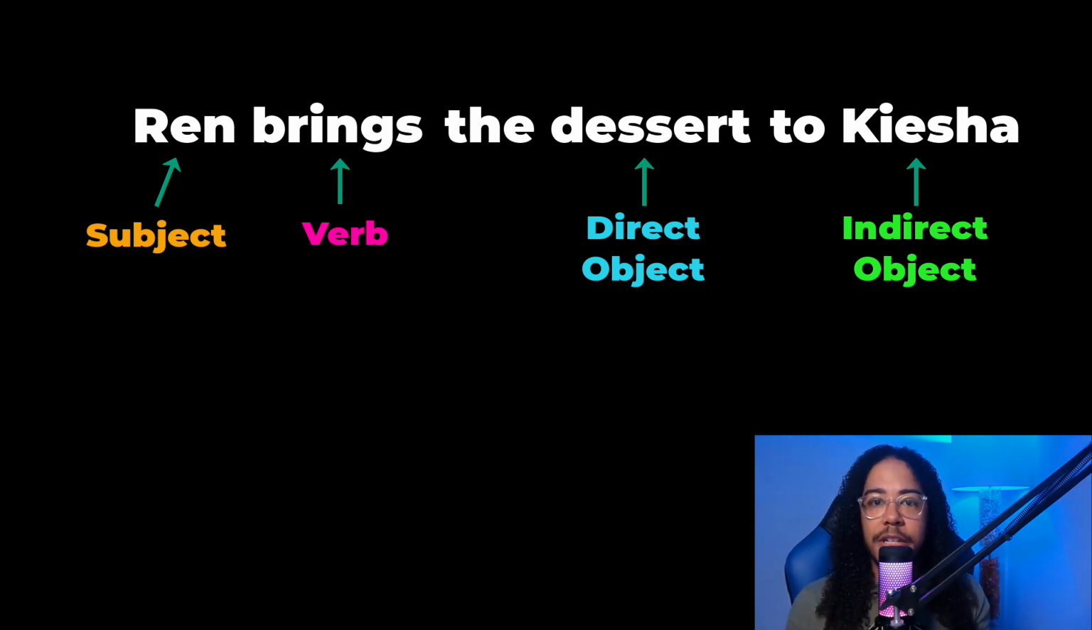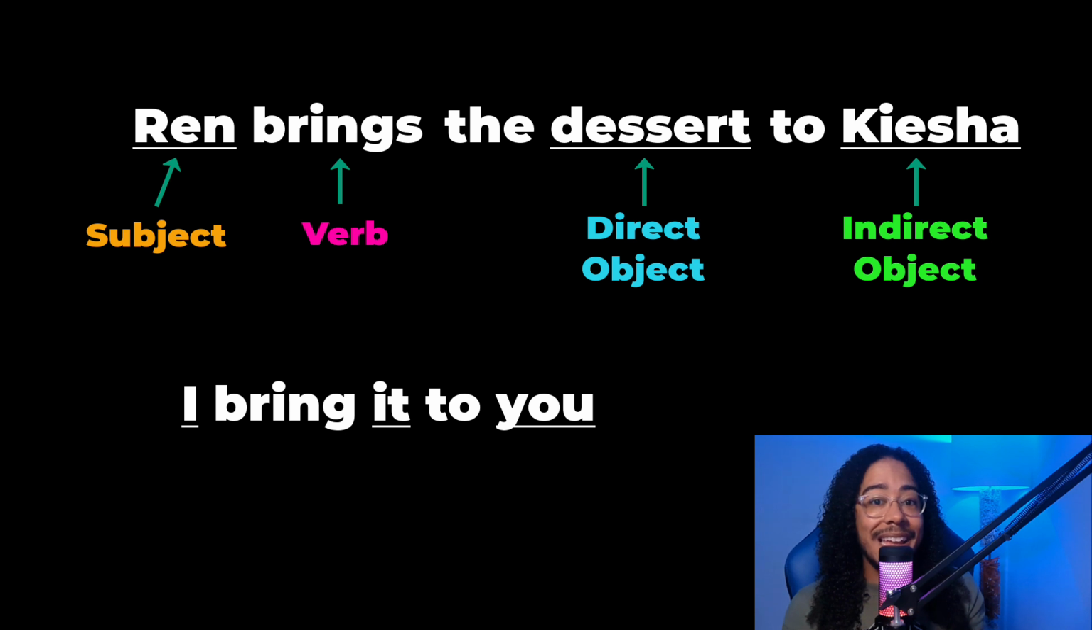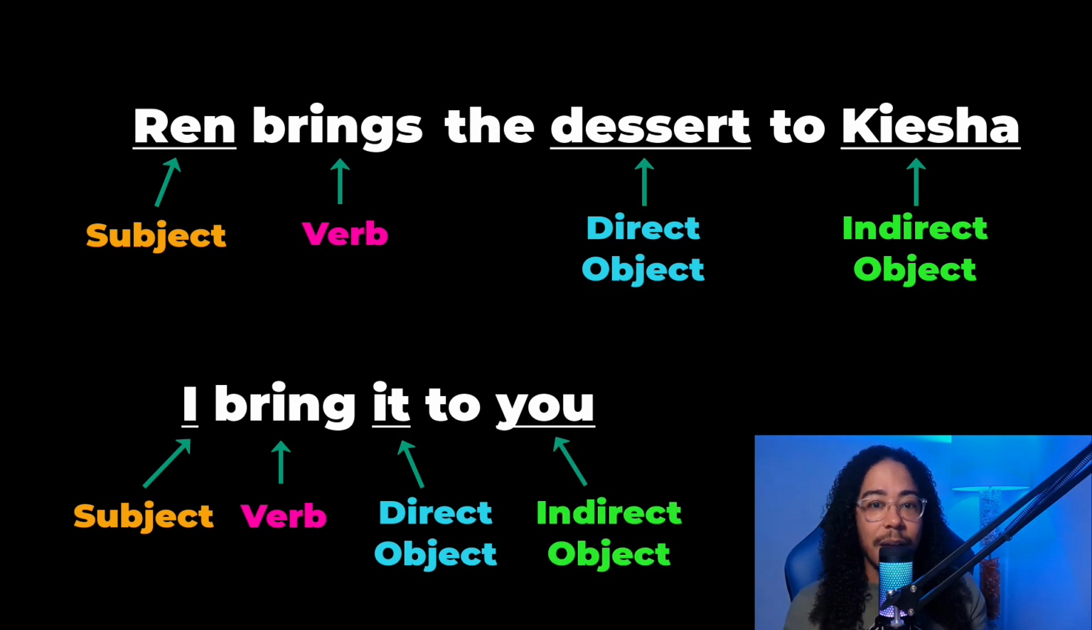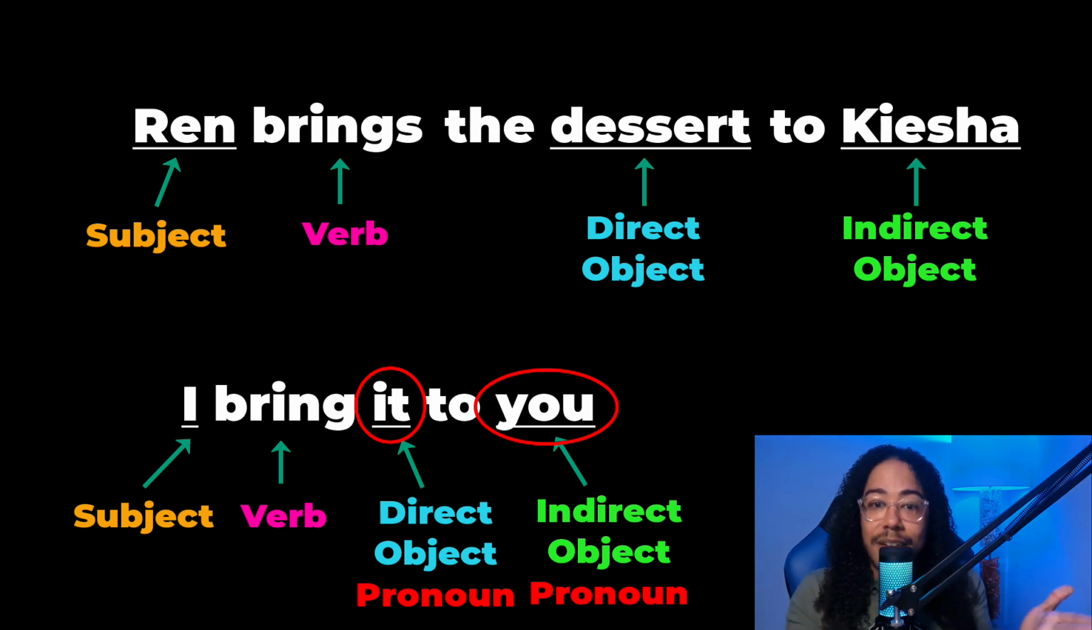So what would happen if we changed all these nouns to pronouns? Instead of Ren brings the dessert to Keisha, we might have something like I bring it to you. Pronouns stand in for a noun so that you don't have to just keep repeating the noun over and over. These structures are the exact same. We still have subject, verb, direct object, indirect object. The only thing that's different is that now this is called a direct object pronoun, and this is the indirect object pronoun, because they're pronouns.